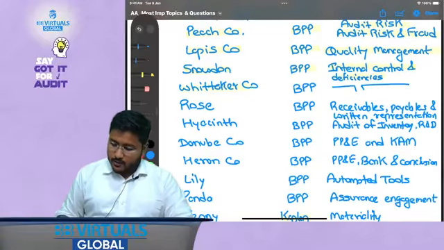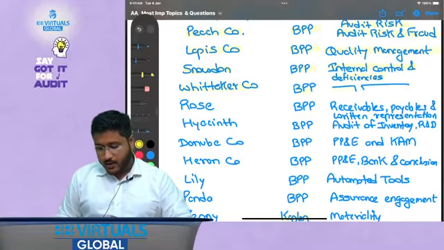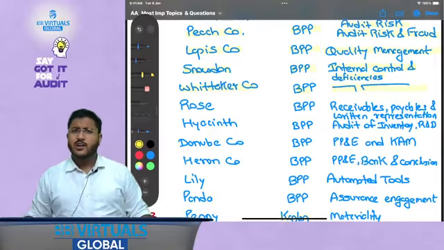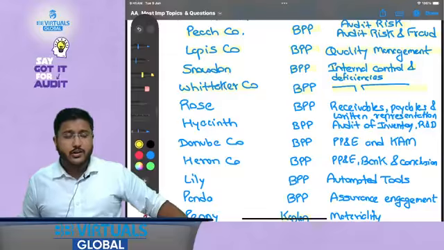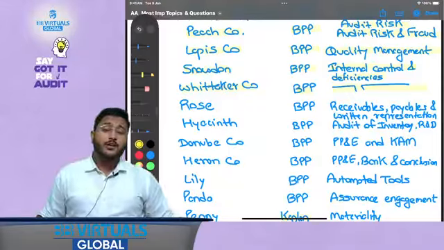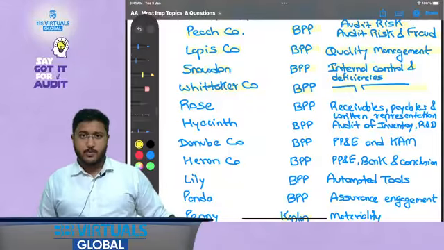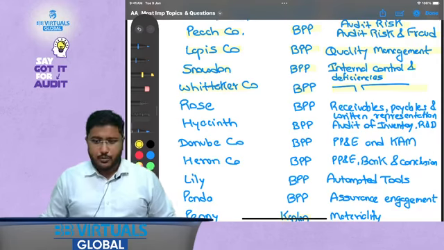Then White Ticker Company, again from BPP, again on internal controls and deficiencies. So you have selected two questions on internal control and deficiencies over there also and over here also. Why so? Because this is one area which is definitely tested in every exam attempt. So that is why this becomes very important for you.